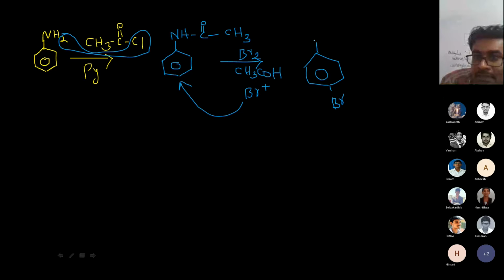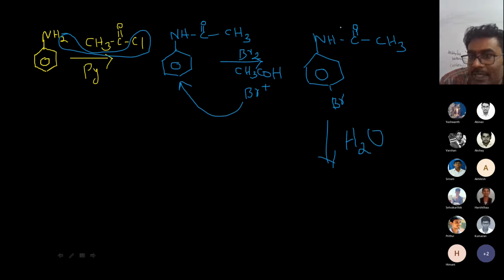You can see this compound remains as NH-C(=O)-CH3. My job is over. I want to remove this group, so what will I do? I simply add a water molecule. If I add water, this bond will break; hydrogen will come here and the OH group will go there.